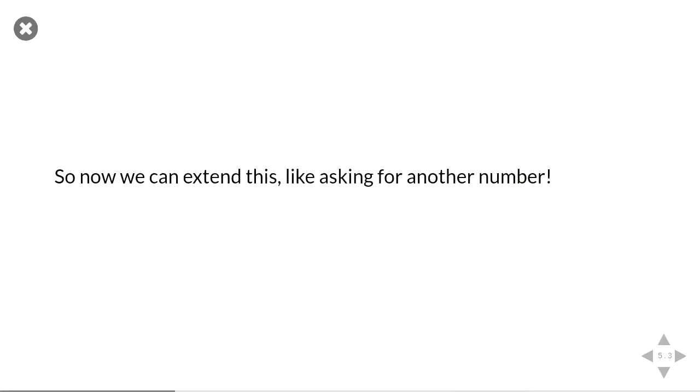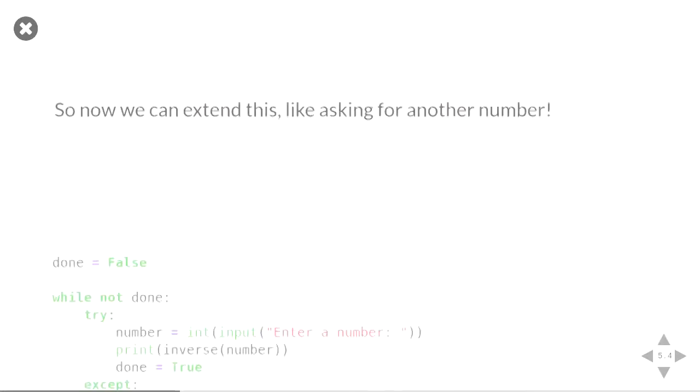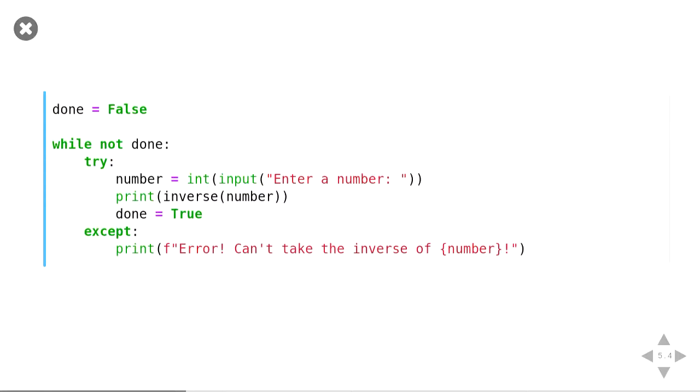So we can extend this functionality and put it in a loop. And now what we can do in the loop is just keep running that loop until we get functionality that works, right? If we keep getting an error, we want to keep asking the user to put in the correct number.